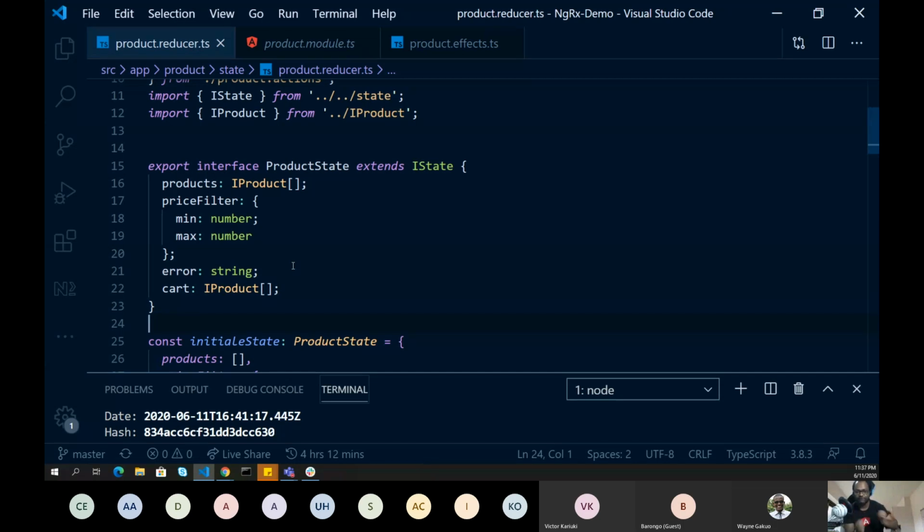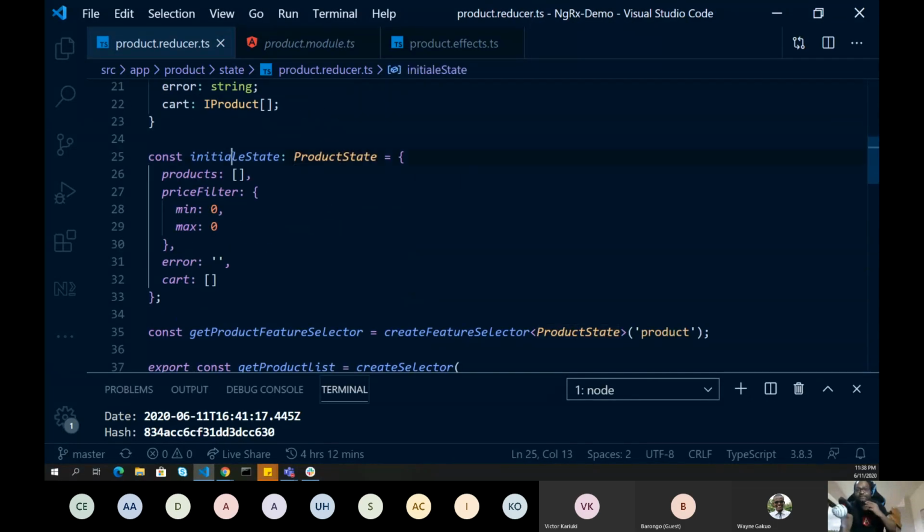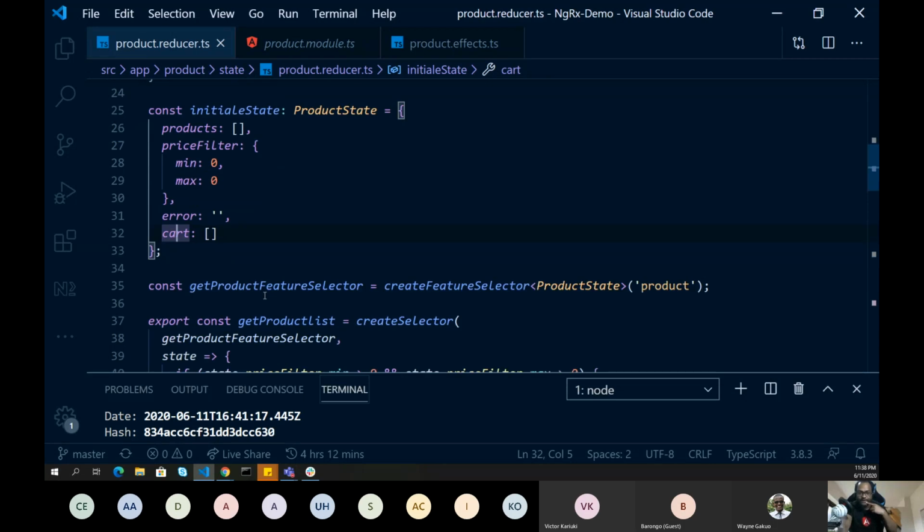Remember, when we talk about state management, it is the entire application sharing some data, and we want to make sure that data is available. So here we are saying, these are the pieces of information which I will save into the store, the rest you can just remove. Based on this interface, I create an initial state. This will be the initial state when your application is loaded. I'm saying the products will be an empty array, the price filters will be 0 and 0, the error will be blank, and the cart will be empty. Of course, there won't be any data.